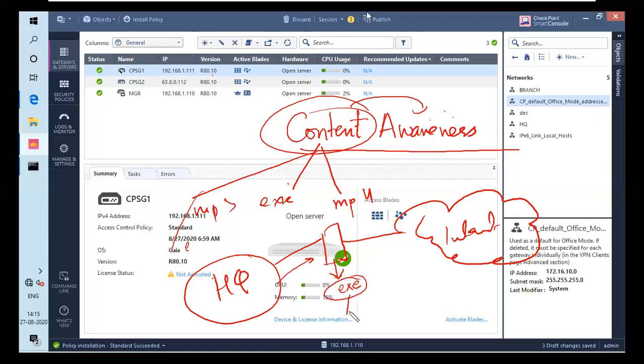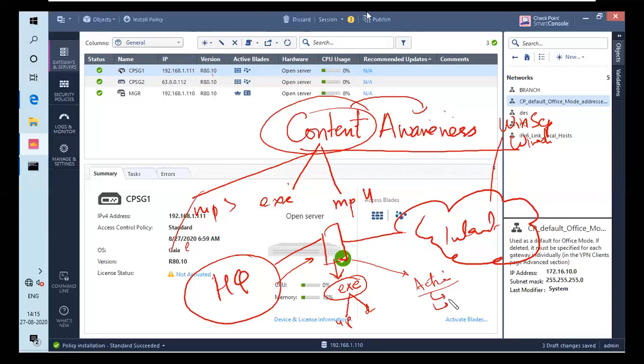There are a couple of options where you can control upload or download, I will show you. So I just mentioned that in content awareness you can use exe file, and you are trying to download a piece of software from the internet. You're going to the WinSCP site or the Wireshark website and trying to download that. You can actually block them or you can actually notify them. There are many kinds of actions that are available.